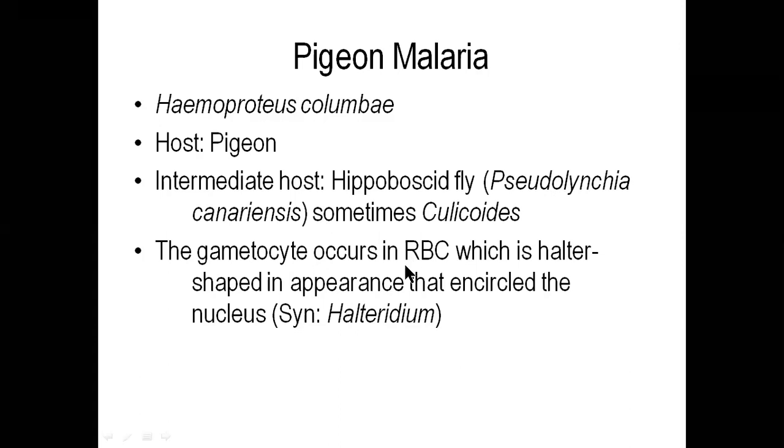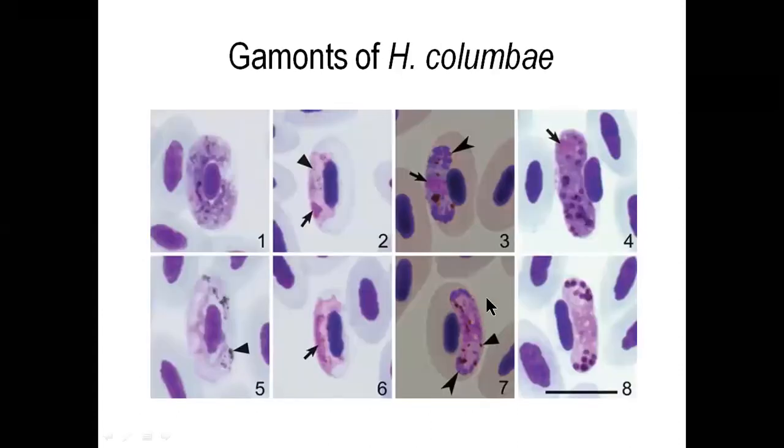Okay. So this parasite is unique. They form a halter shape or hood that encircles the nucleus of the bird erythrocytes. So this is the halter shape which encircles the nucleus of the RBC of the bird. These are the gametocytes of Haemoproteus columbae, which encircle the nucleus of bird erythrocytes.